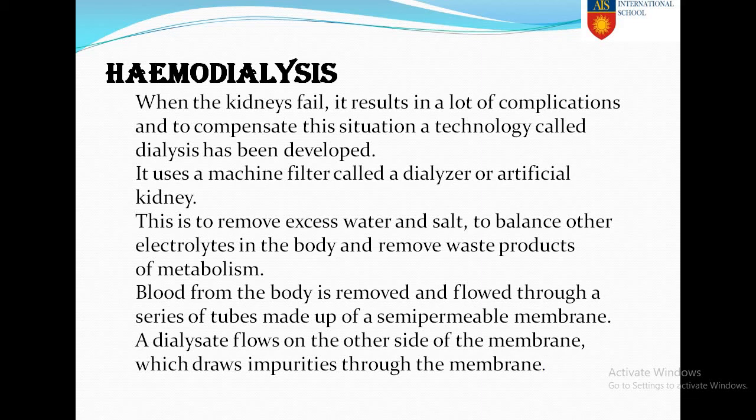Clear? Blood from the body is removed and flows through a series of tubes made up of semi-permeable membrane, and it is done by the process of osmosis. Dialysate flows on the other side of the membrane and draws the impurities through the membrane, and the purified blood is sent back to the patient's body.